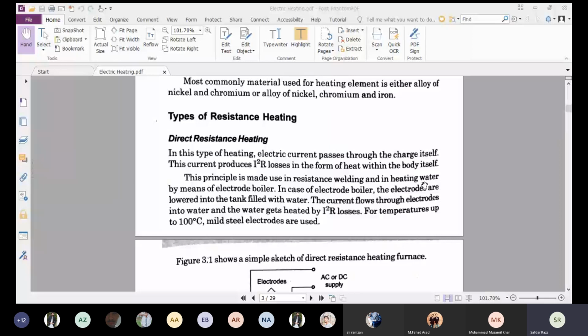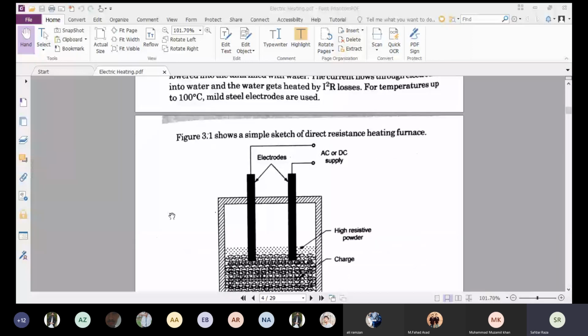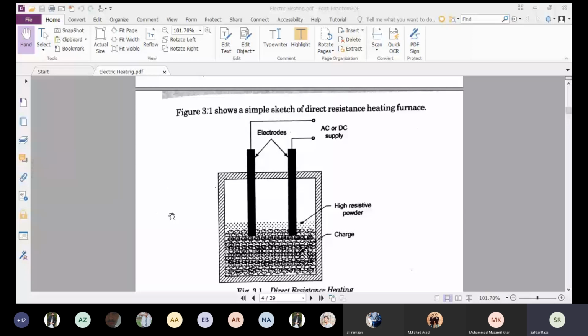In case of an electrode boiler, the electrodes are lowered into a tank filled with water. The current flows through the electrodes into the water, and the water gets heated by I square R losses. For temperatures up to 100 degrees Celsius, mild steel electrodes are used. So this example is basically related to water. This figure shows the sketch of the direct resistance heating. It is basically a metal tank, and there are two electrodes which are shown as dark black colored rods.